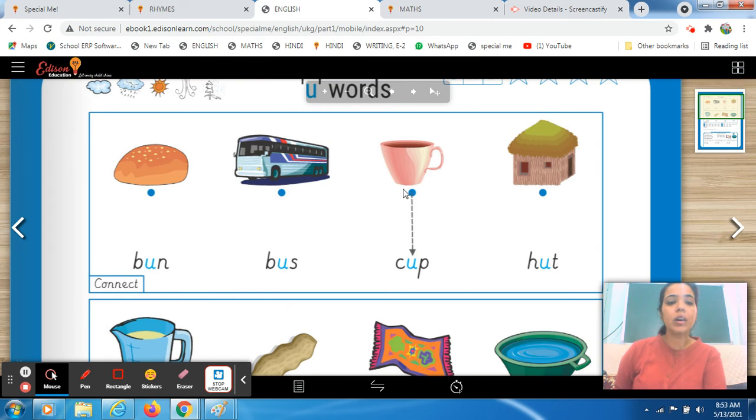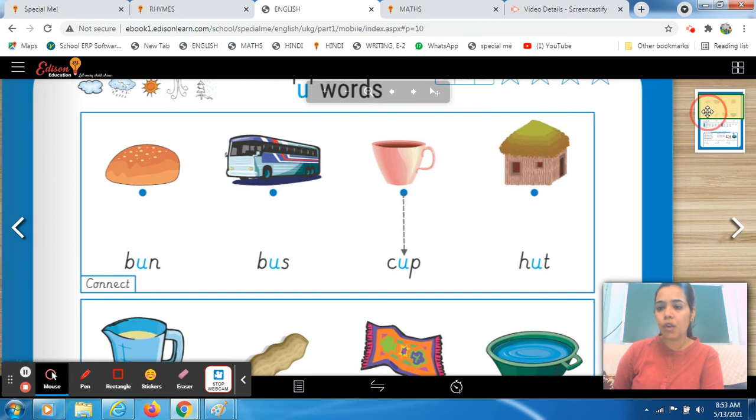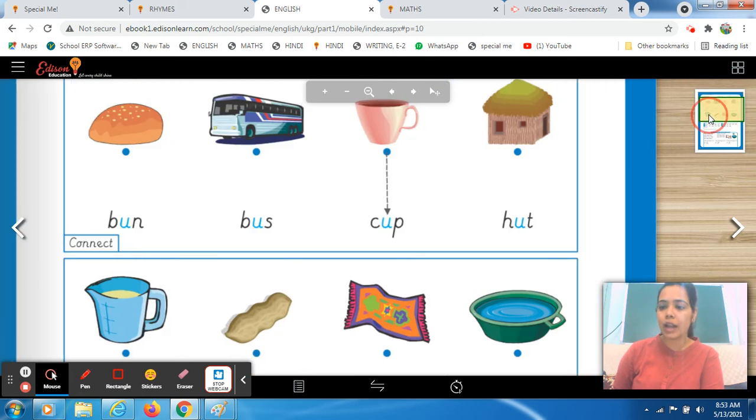Now we start with the pictures. We have to recognize these pictures, and then with the help of the phonic sound, we will read those three letter words. Let's see what is given below for us. Let's read the information and then we will start.